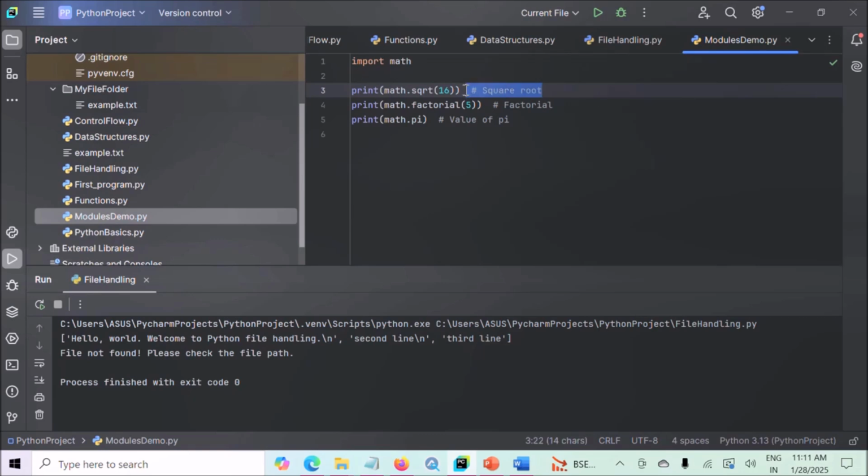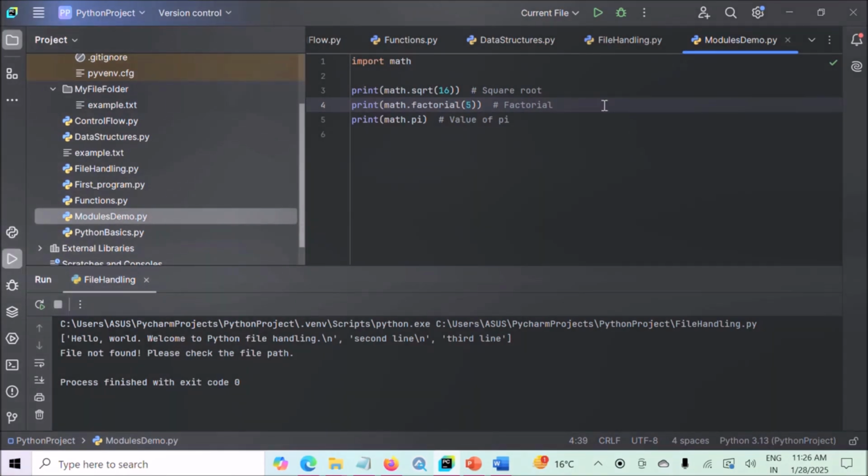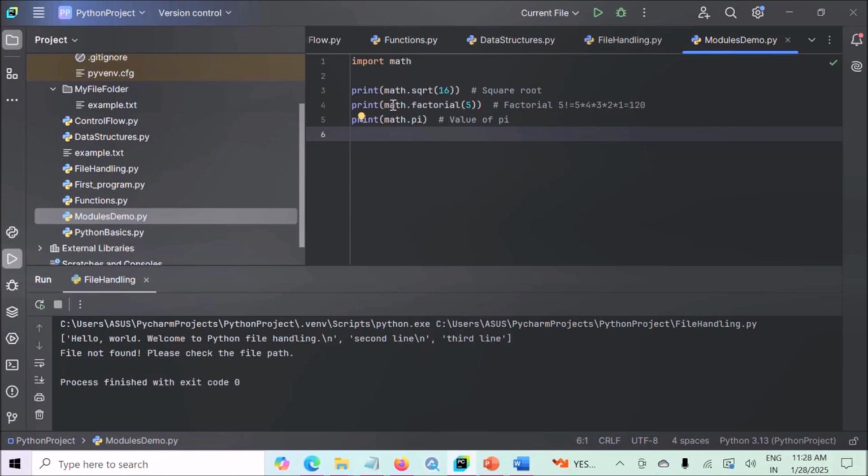After computing the square root of a number, we are using the math module to find the factorial of a number. In this case, we are finding the factorial of 5. How are we using the math module? Name of the module, that is math, the name of the function, that is factorial, and within round brackets, the number you want to find the factorial of. So here, 5 factorial equals 5 into 4 into 3 into 2 into 1, which is 120. When you execute this code for math.factorial, the output will be 120.